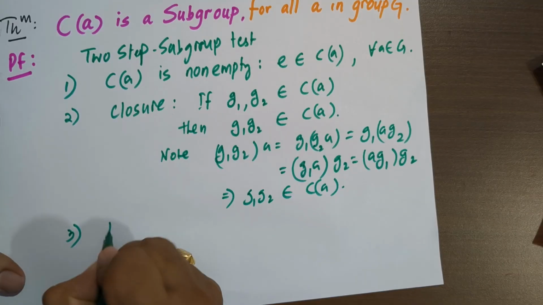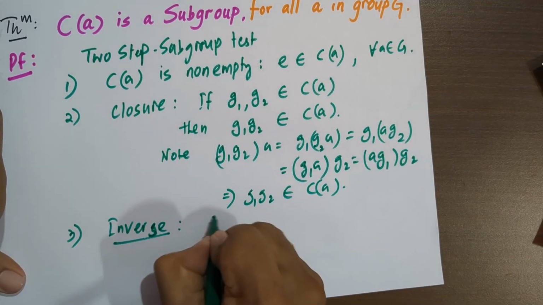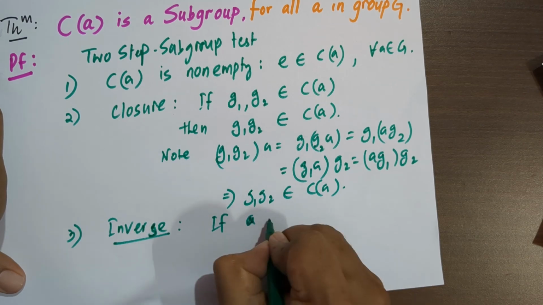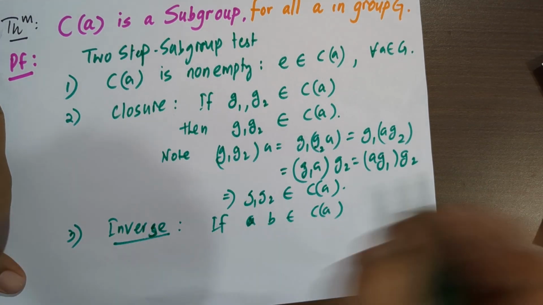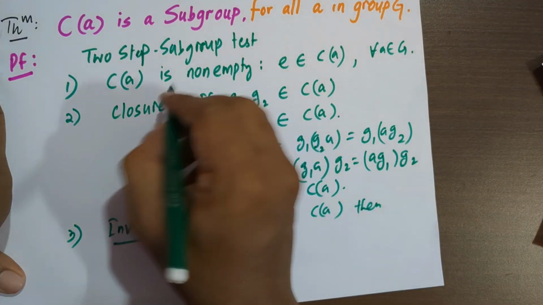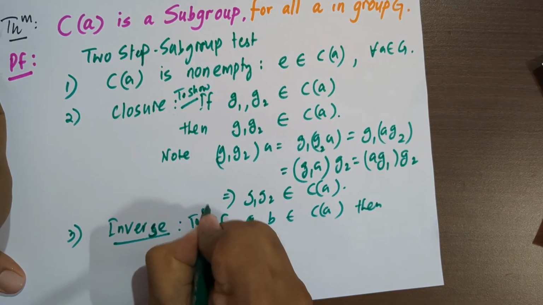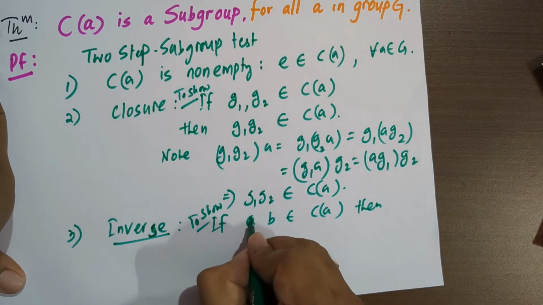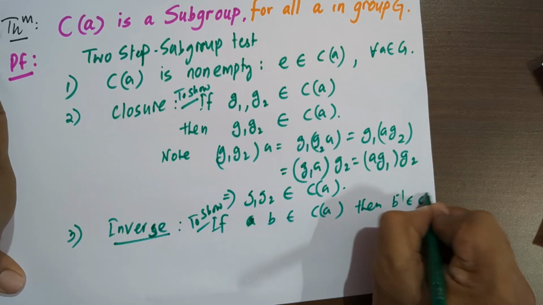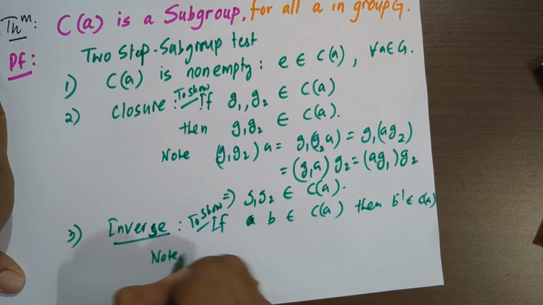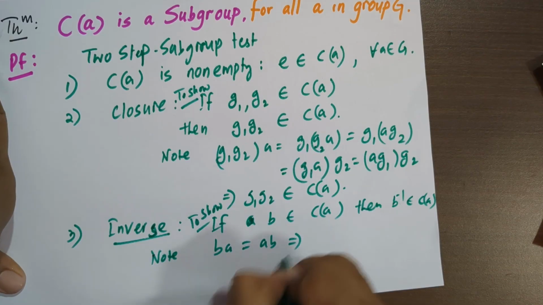And what about inverse? If B is in the centralizer of A, then B inverse is also in. We have to show this one. We have to show if B is in the centralizer of A, then B inverse also is in the centralizer of A. Note, we have B is in the centralizer of A, so BA equals AB.